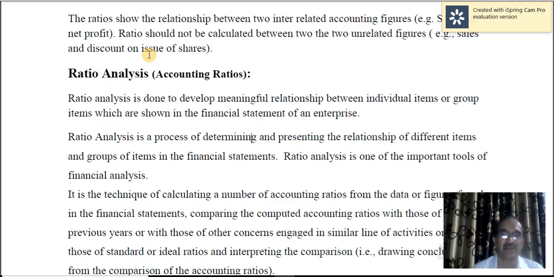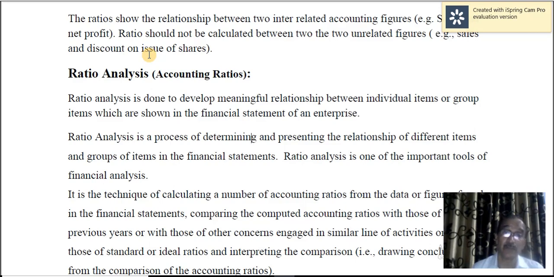Or say proprietary ratio, proprietors funds to total tangible assets. Debt equity ratio, debt to equity. So that way, relationship between groups of items which are shown in the financial statement of an enterprise.